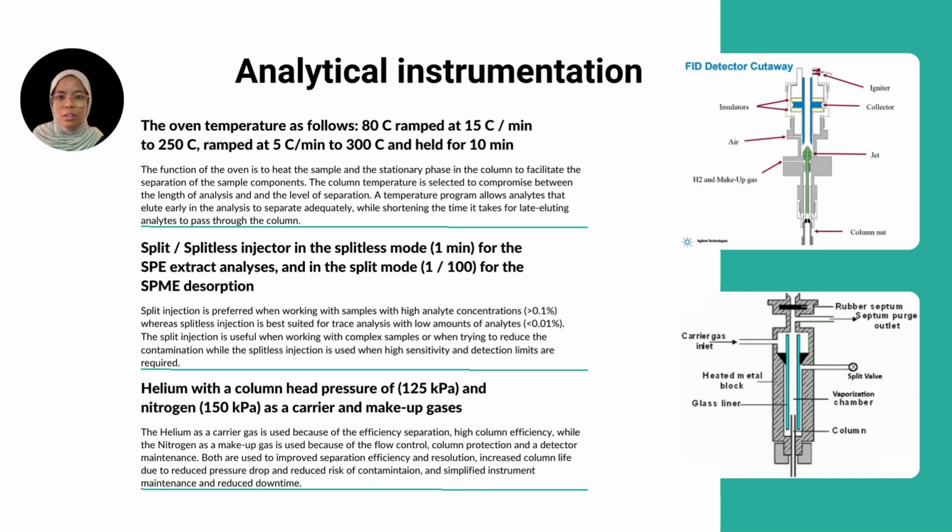The third one is the oven temperature. 80 degrees, ramp at 15 degrees per minute to 250 degrees, ramp at 5 degrees per minute to 300 degrees, and held for 10 minutes. The function of the oven is to heat the sample and the stationary phase in the column to facilitate the separation of the sample components. The column temperature is selected to compromise between the length of analysis and the level of separation. A temperature program allows analytes that elute early in the analysis to separate adequately, while shortening the time it takes for late eluting analytes to pass through the column.